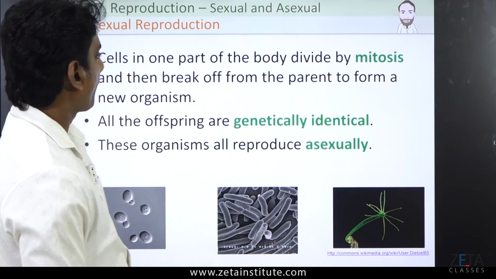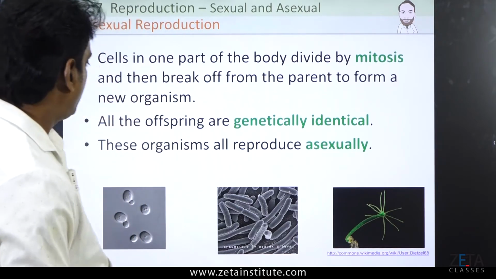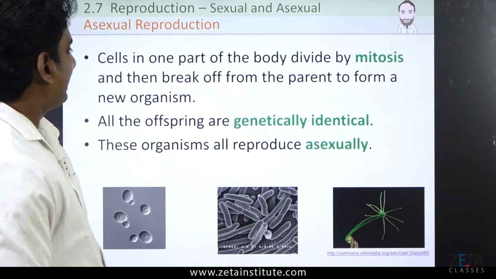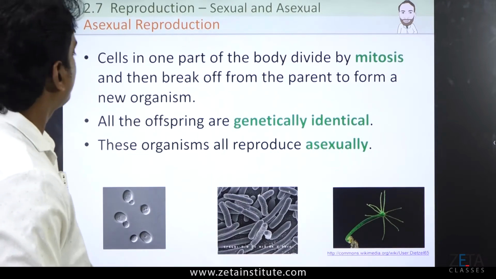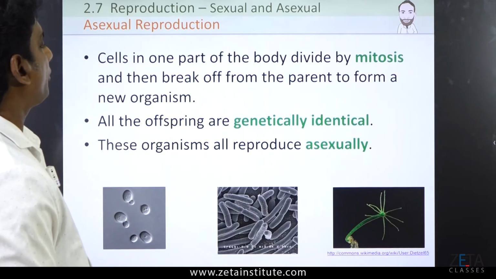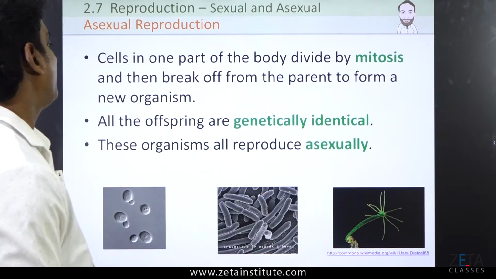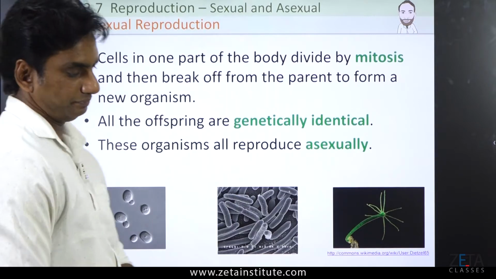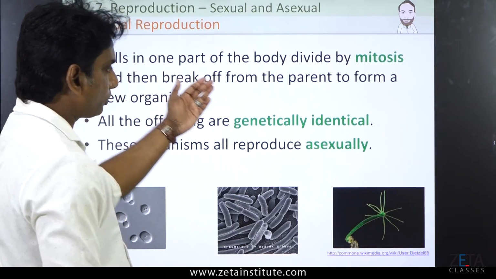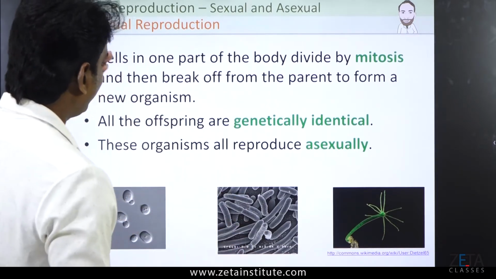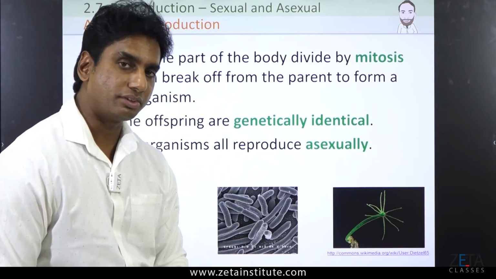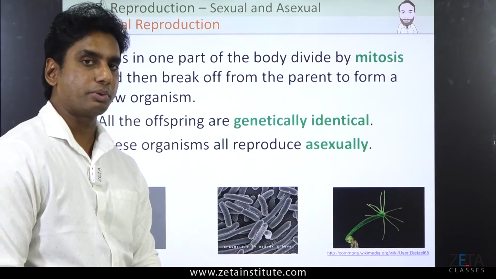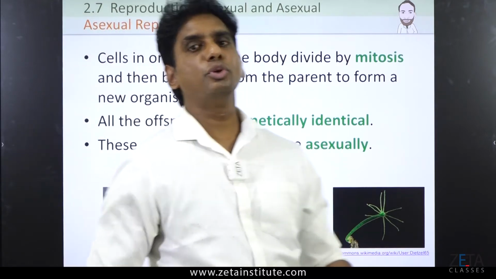What is asexual reproduction and how do microorganisms like bacteria and fungi become examples for it? First of all, the cells in one part of the body divide by mitosis and then break off from the parent to form a new organism. In order to understand this particular statement, you need to know mitosis. There is no doubt about that. So only students who know mitosis.